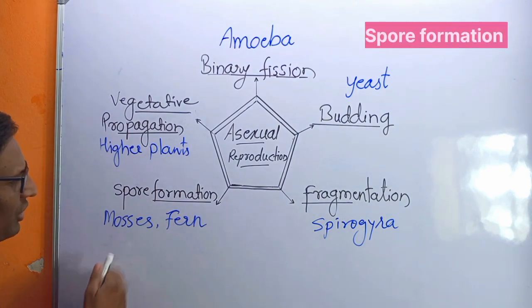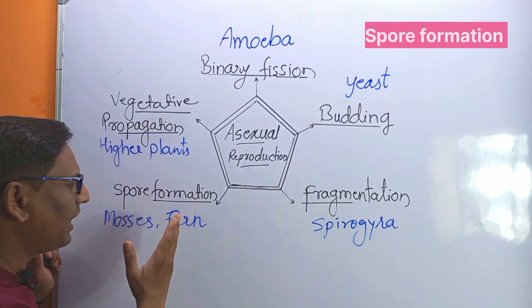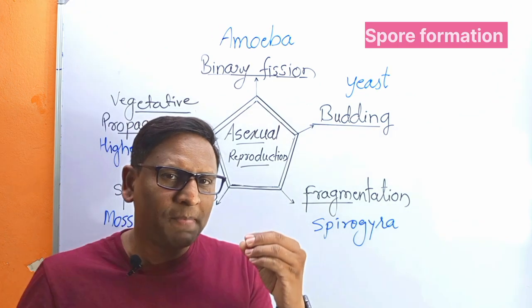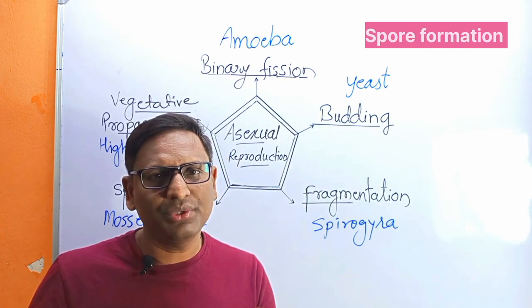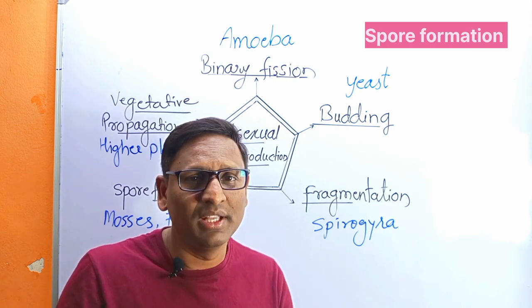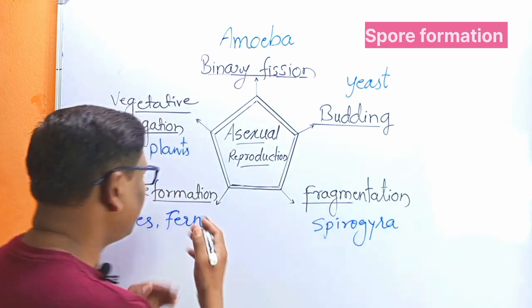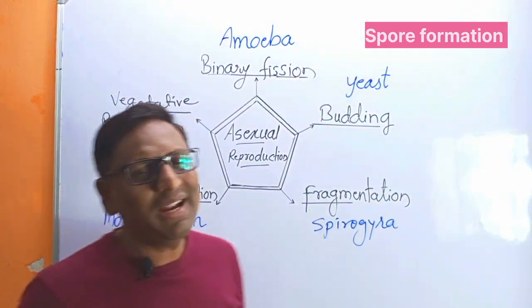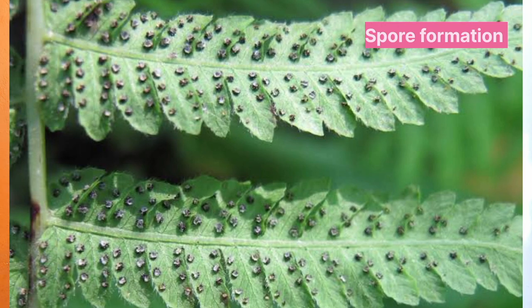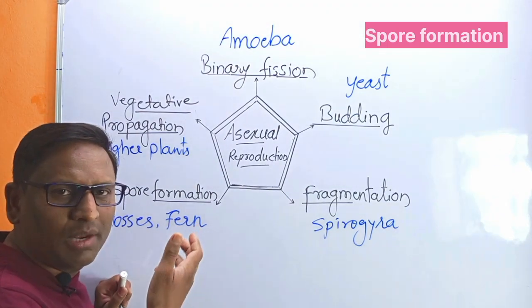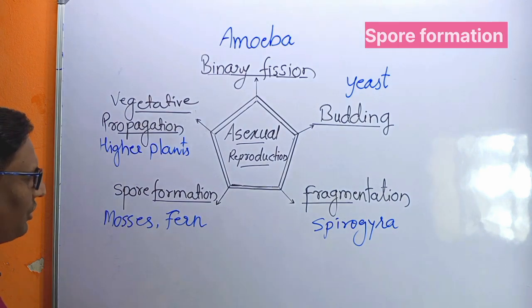Another is spore formation, which is commonly seen in mosses and ferns. Spores are seed-like structures, but they are produced asexually by the same organism. These spores are small, minute, and numerous. In the fern Nephrolepis, you will find them on the ventral side of the leaf on either side, in the form of white patch-like structures or white dots. These are the spores. They are lightweight and are carried away with the help of wind. That is why it is known as spore formation.